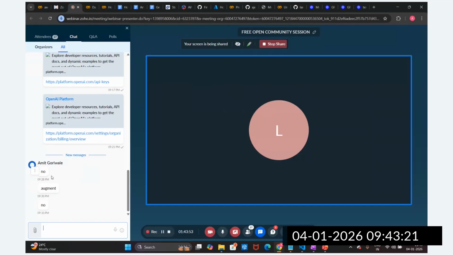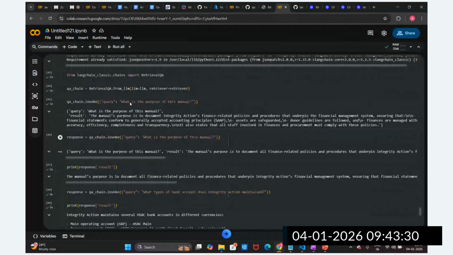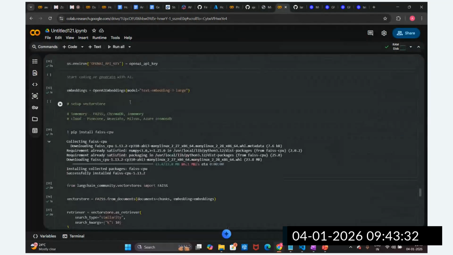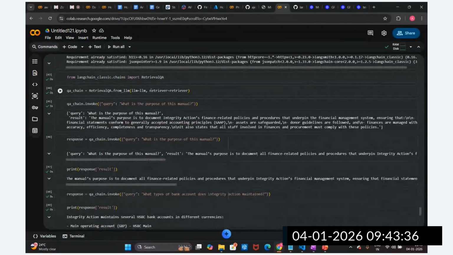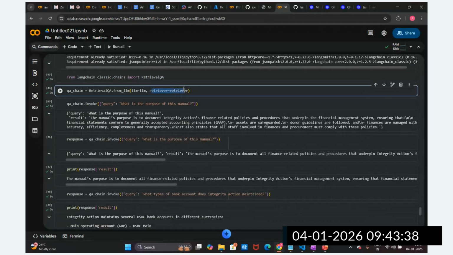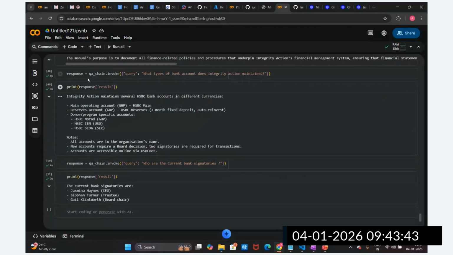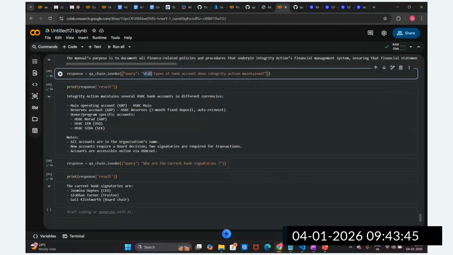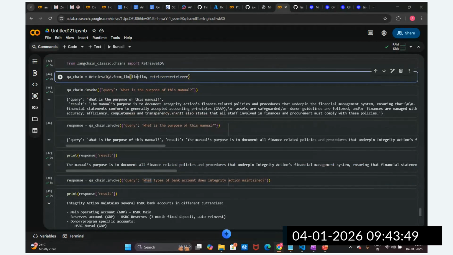Now, this augmentation: we can see the retrieval, right? What is happening in the augmentation? We don't have to mention the augmentation directly. The augmentation happens with the context we are passing in the retrieval question answering chain. We ask the user question, hit the question answering chain, and pass this query to the retrieval. The retrieval fetches the context, and we pass it to the LLM. Internally, this augmentation is happening here.